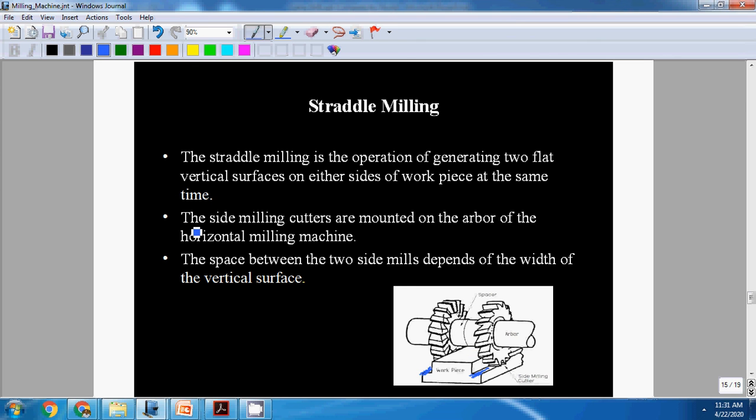The side milling cutters are mounted on the arbor of the horizontal milling machine. This is done in the horizontal milling machine. The space between the two side mills depends on the width of the vertical surface.